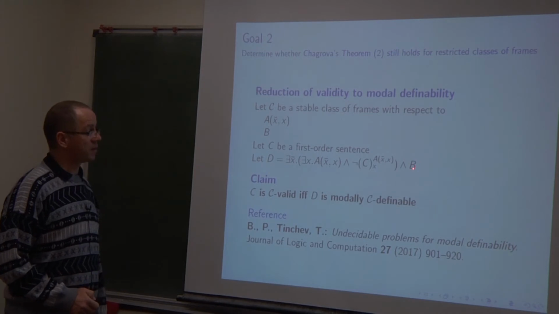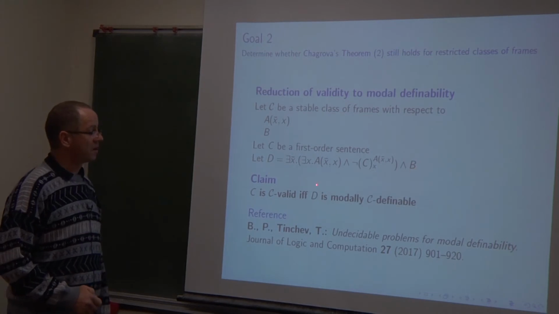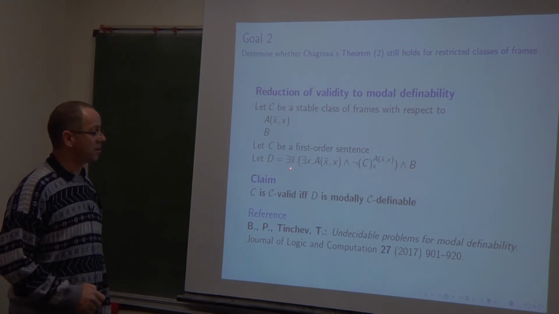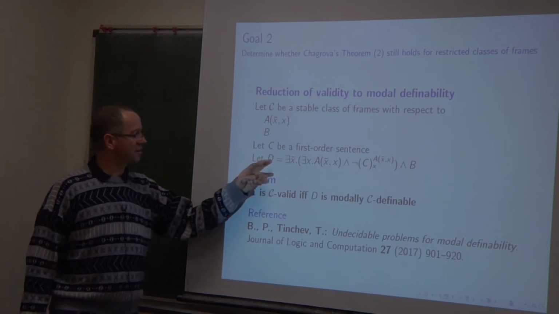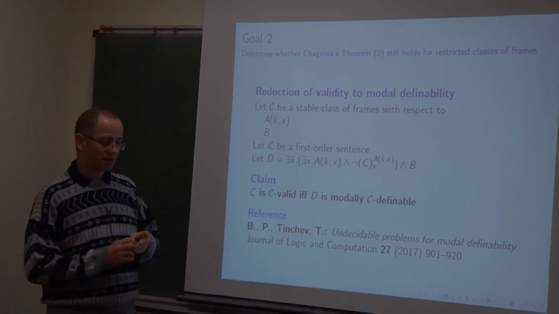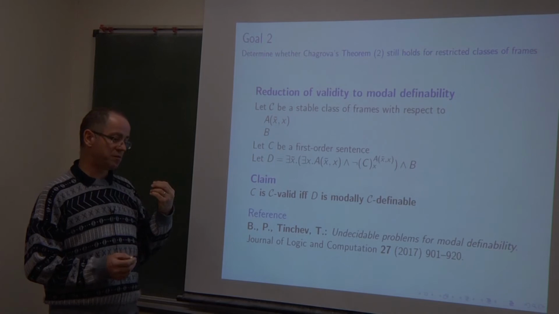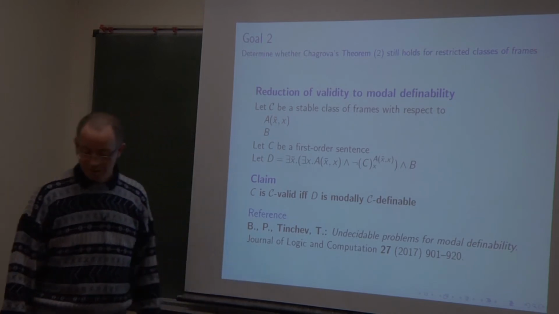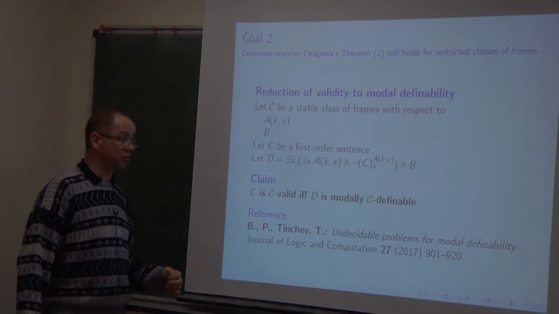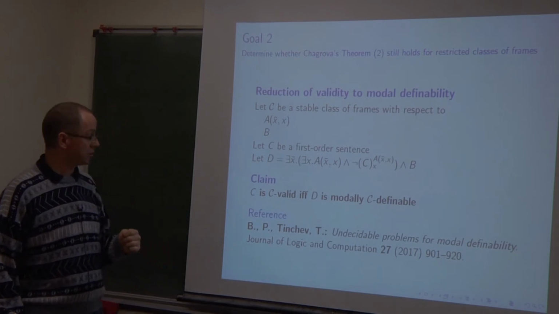Before, this part was not existing, and here it was x1, and here it was x1 different from x, here and here. So in some sense, this D generalizes the formula that we have seen before when we reduced validity in the class of all frames to modal definability with respect to the class of all frames.